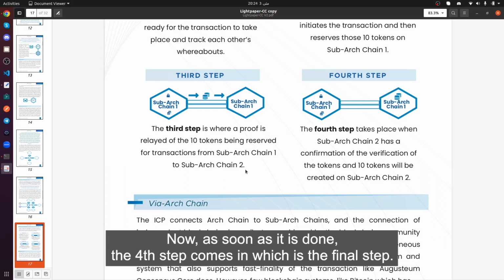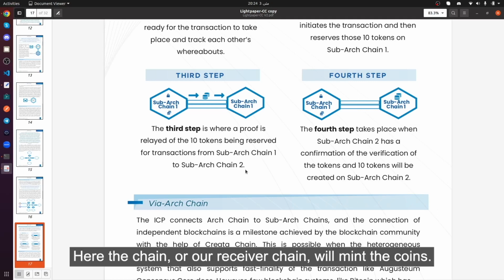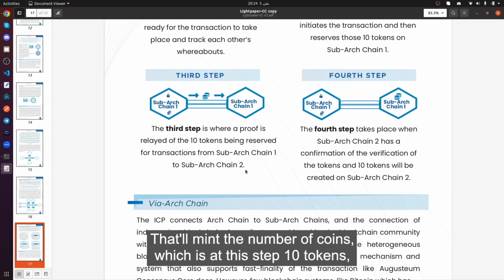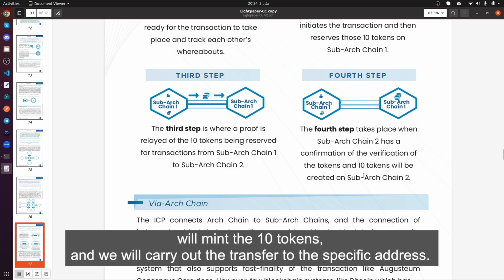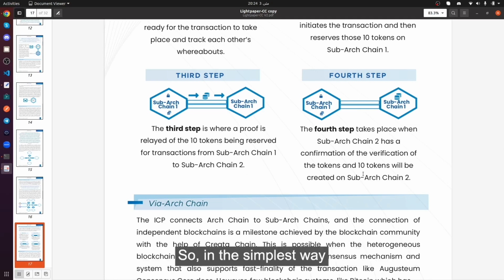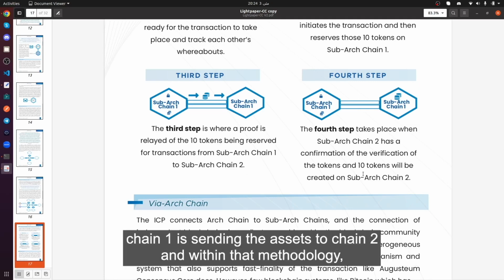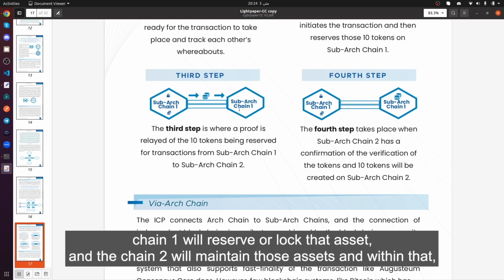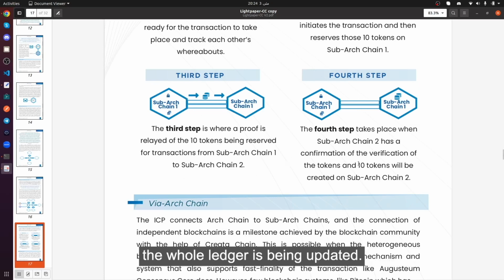As soon as that is done, the fourth step comes in, which is the final step. Here, our receiver chain will mint the coins, in this case 10 tokens. We'll mint the 10 tokens and carry out the transfer to the specific address. So in the simplest way, chain 1 is sending the assets to chain 2, and within that methodology, chain 1 will reserve or lock that asset, and chain 2 will maintain those assets, and the whole ledger is being updated.